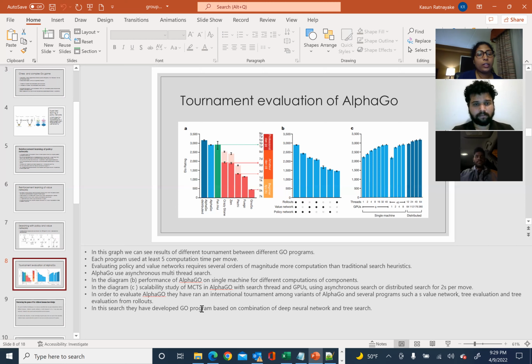In order to evaluate AlphaGo, they ran an international tournament among various variants of AlphaGo and several programs, such as the value network, tree evaluation, and tree evaluation with rollouts.